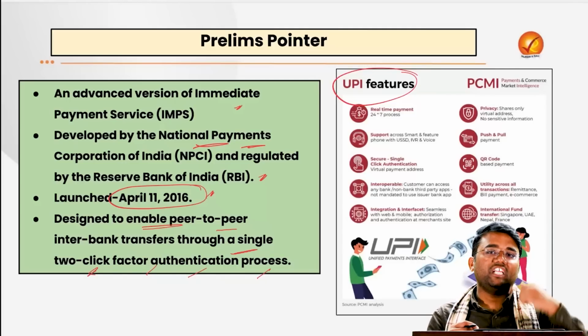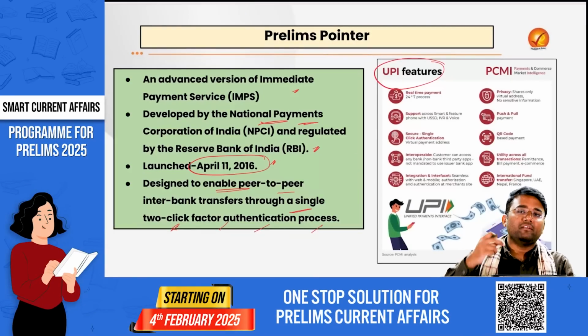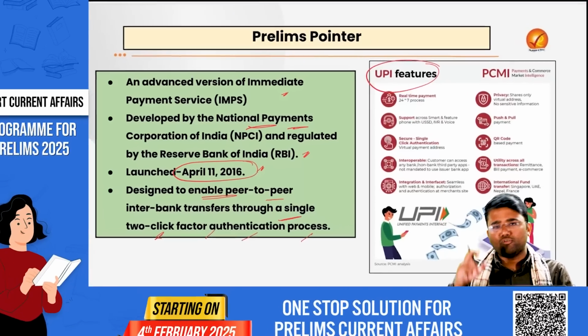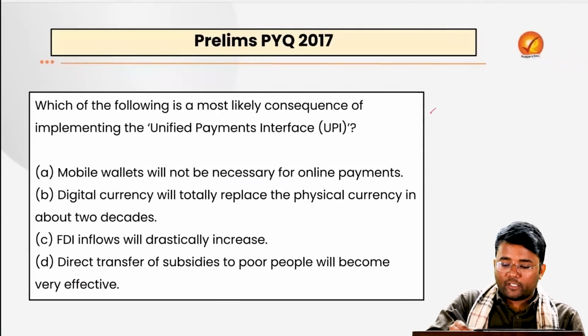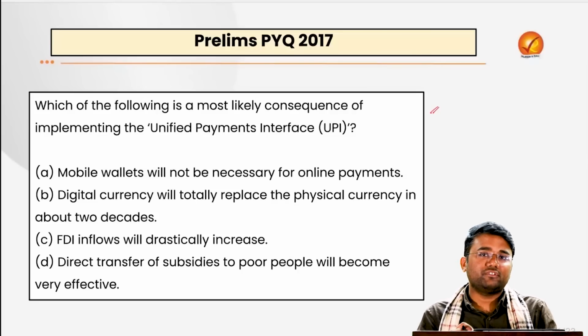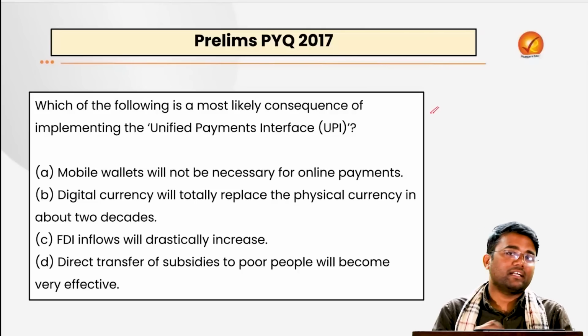And this UPI is regulated by the RBI itself, and it was launched on April 11, 2016, designed to enable peer-to-peer interbank transfers through a single two-click factor authentication process. It means if I want to transfer, I can transfer to you, you can transfer to me. That is peer-to-peer, within individuals. Peer-to-merchant is also a facility available with UPI. This particular question was asked in 2017, please comment the answer to this question in the comment box.